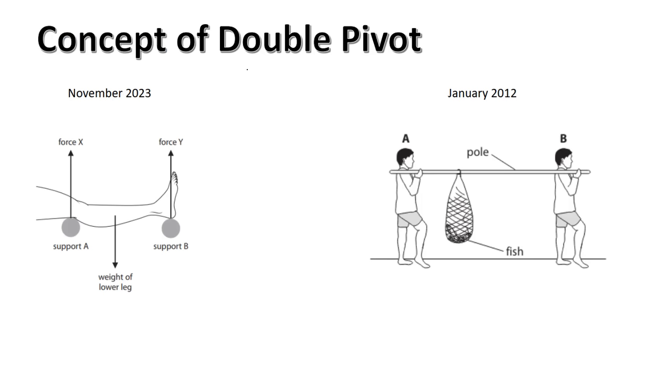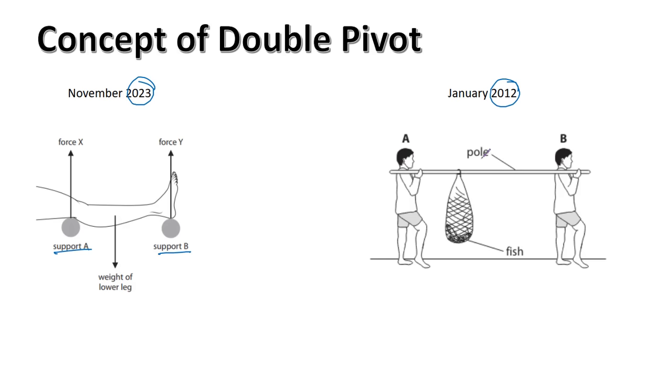Next, you have the concept of double pivot or double support, if you will. So here the pole is resting on two supports, support A and support B. This was a question from November 2023, and there was a similar question from Jan 2012, a really long time back.